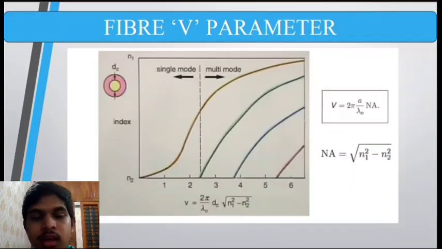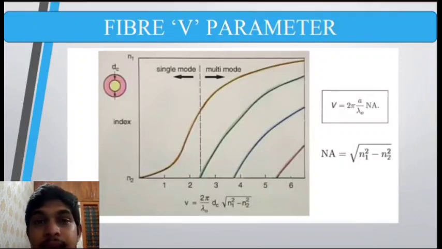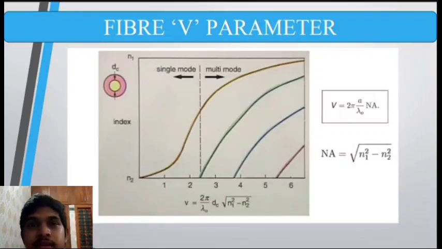Okay, so in the figure we can see V equal to 2 pi a by lambda into NA, where NA is the numerical aperture, NA equal to root of n1 square minus n2 square. a is the radius of the core, and lambda is the wavelength of light. So these two quantities have the same dimension, and they cancel out each other. n1 and n2 are the refractive indices, which don't have any dimension. So the V number is going to be a dimensionless quantity. NA equal to root of n1 square minus n2 square is the numerical aperture for the core cladding fiber optic.